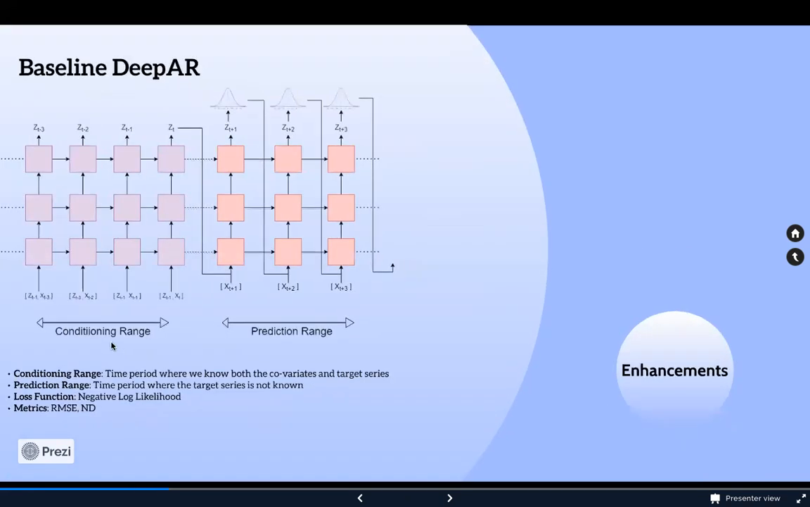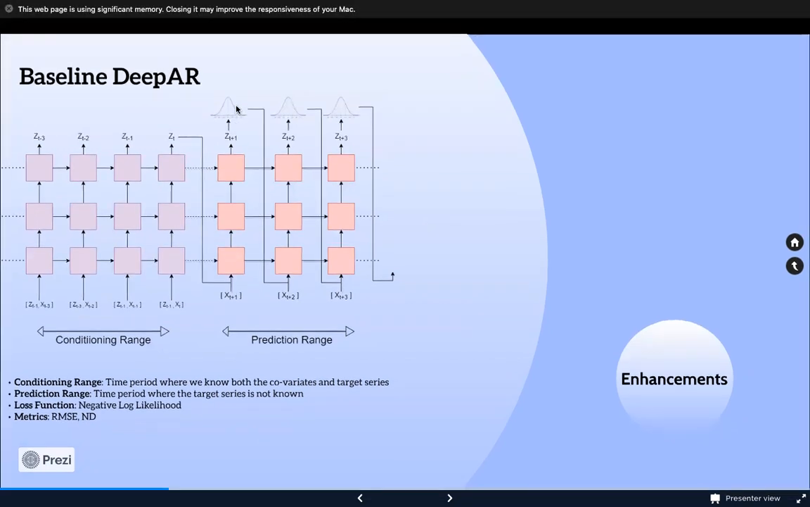For our baseline, we implemented DeepAR from scratch. We divided every time series into a conditioning and prediction range. The time series is known in the conditioning range, whereas in the prediction range, at every time step, we sample a value from the Gaussian distribution parameterized by the output of our model. Information from the conditioning range is transferred to the prediction range via the hidden states. But unlike a sequence-to-sequence model, the encoder and decoder use the same architecture here. To train the model, we use negative log likelihood, and the metrics used to evaluate the performance were RMSE and ND.